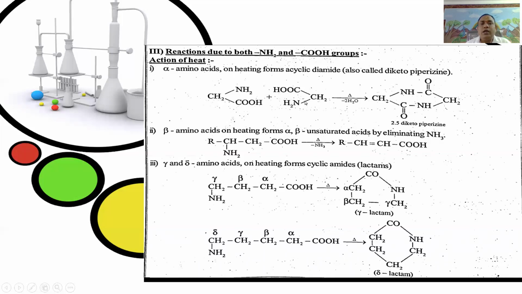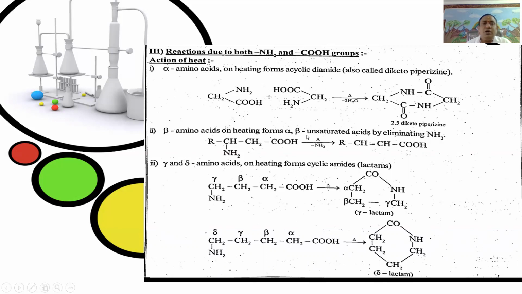For example, glycine CH2NH2COOH and a second mole of glycine CH2NH2COOH. Just here, removal of water forms 2,5-diketopiperazine, which is CH2NHC double bond O CH2NHC double bond O. It is called a cyclic diamide, 2,5-diketopiperazine.